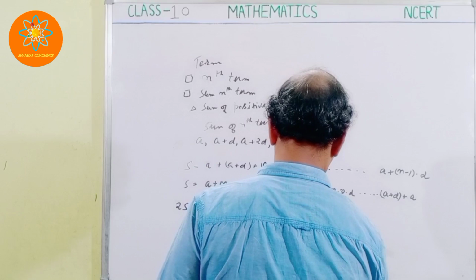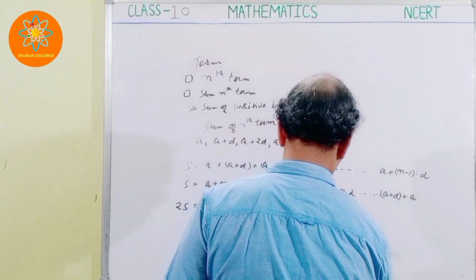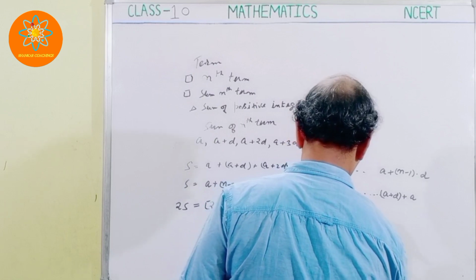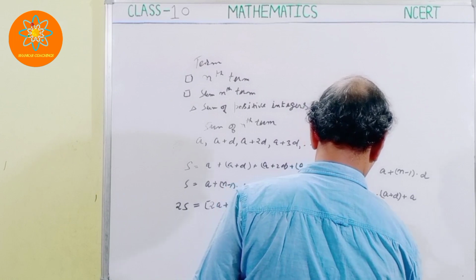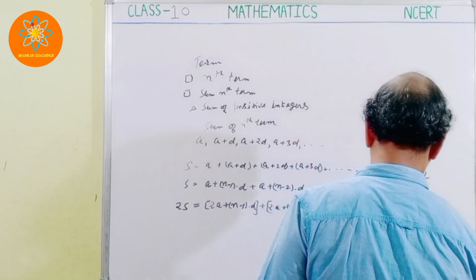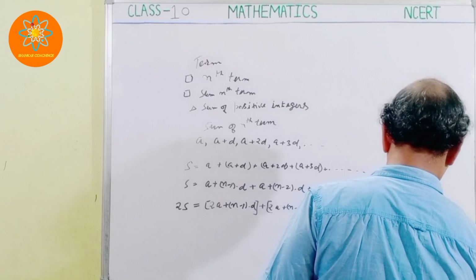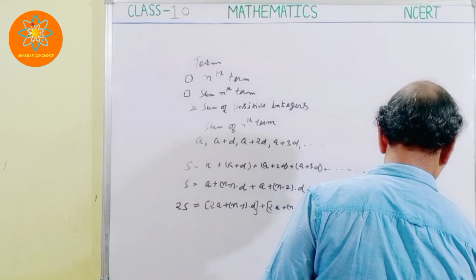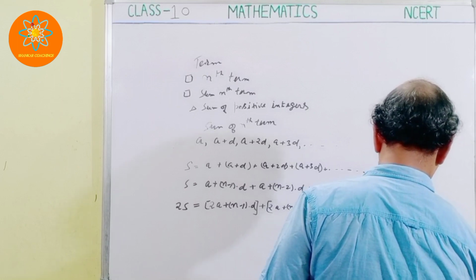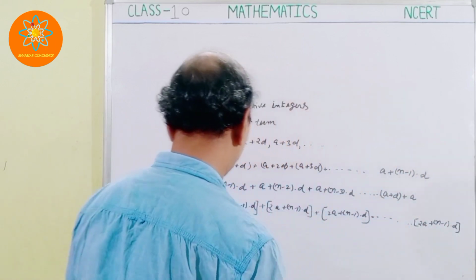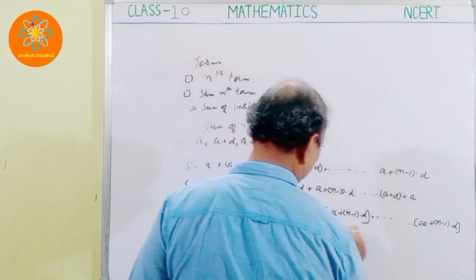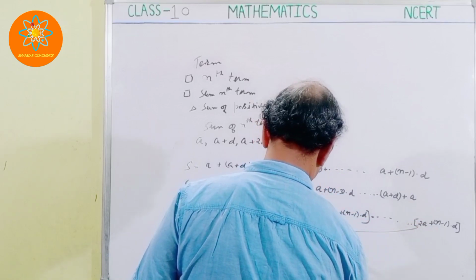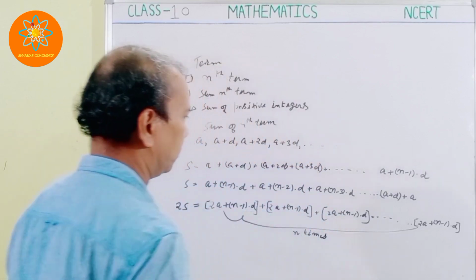Similarly, here also plus 2A plus n minus 1 into D, and so on. Lastly, we have again 2A plus n minus 1 into D. Up to how much? From here to here, it will be n times. This is n times.